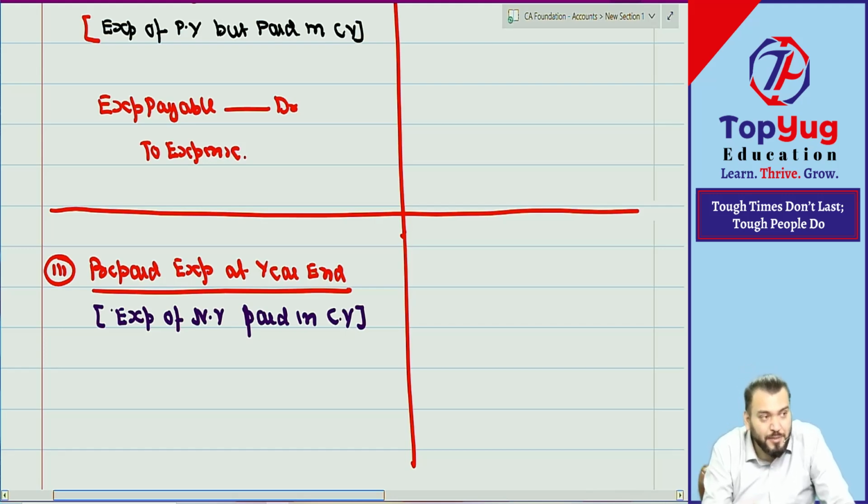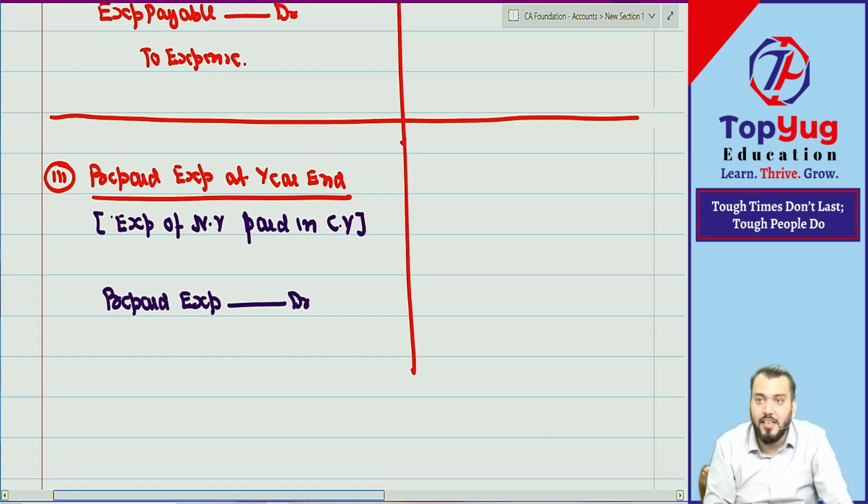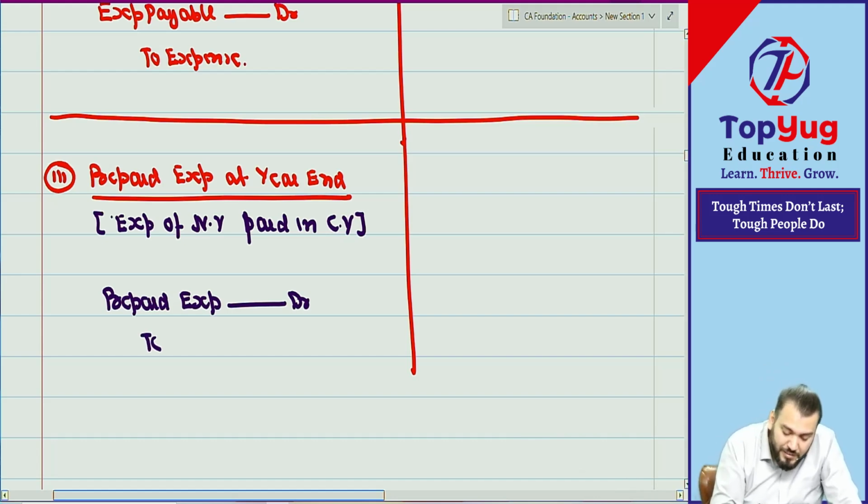So it is not an expense of current year. But because paid and benefit will be received in future, it becomes an asset. So all asset will be debited. So what will journal entry do? Prepaid expense account debit, increase in asset and decrease in expense, to expense account.